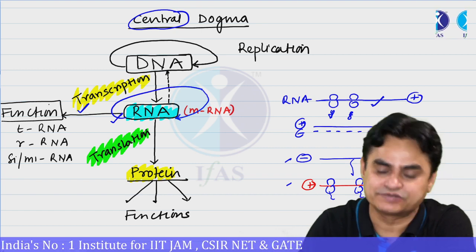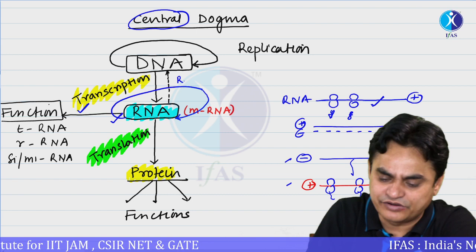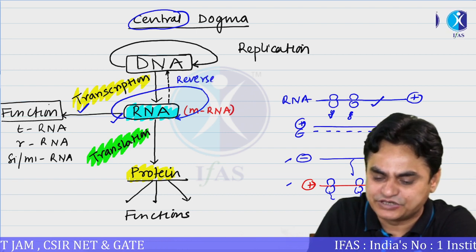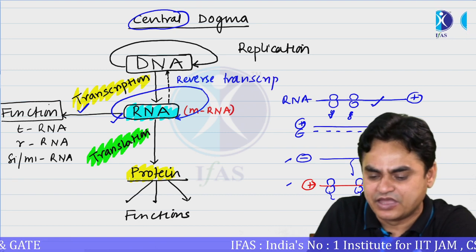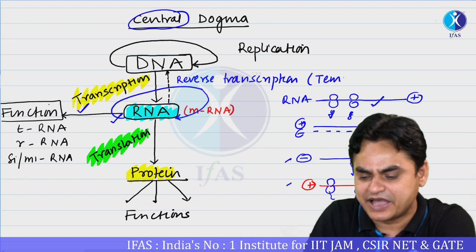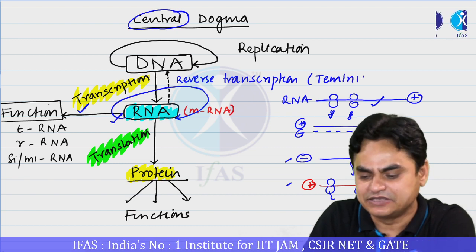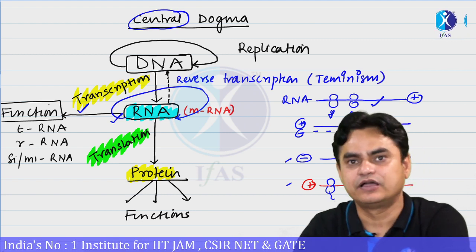This is also possible. If this happens, this process is referred to as reverse transcription. Since this phenomenon of reverse transcription was identified by Temin, it is also referred to as Teminism.